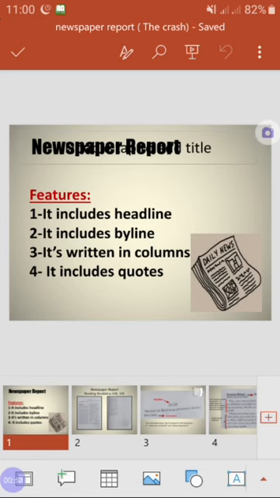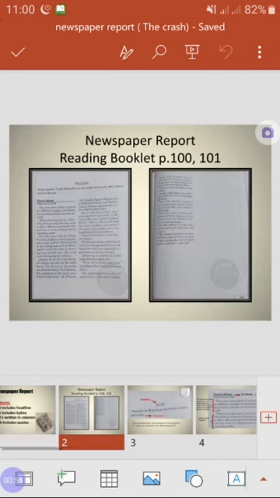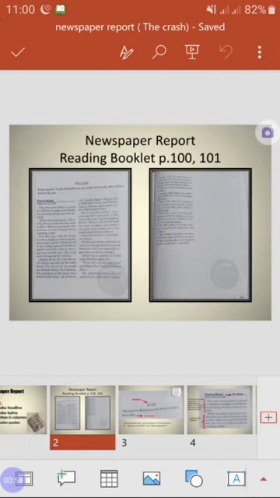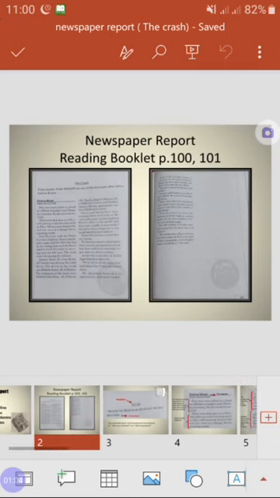Number 4, it includes quotes. Okay, so the features are very easy. So let's start today's text. I want you please to bring the reading booklet, page 100. I'm going to read each part with you, then we are going to analyze it, and at the end we are going to answer the questions together.